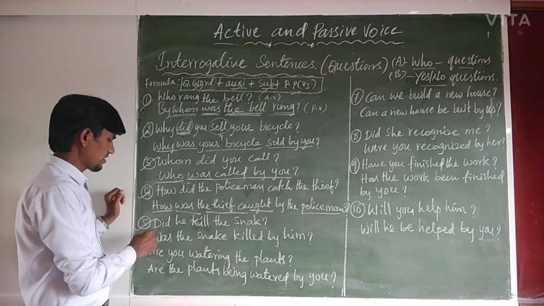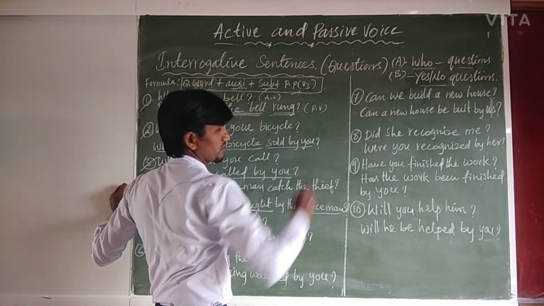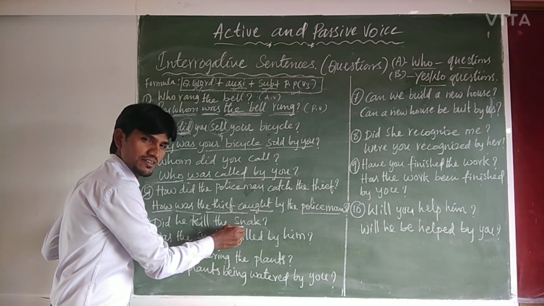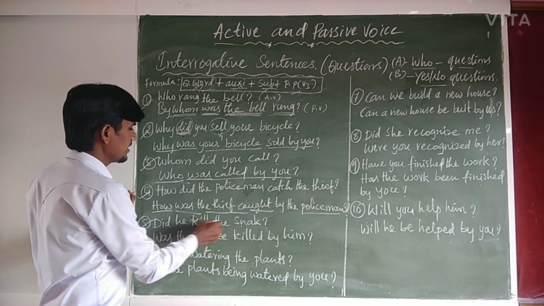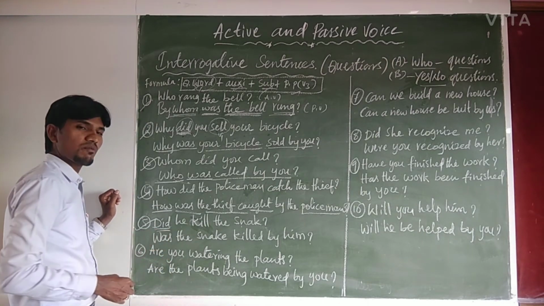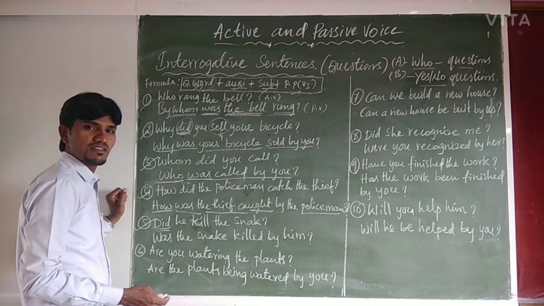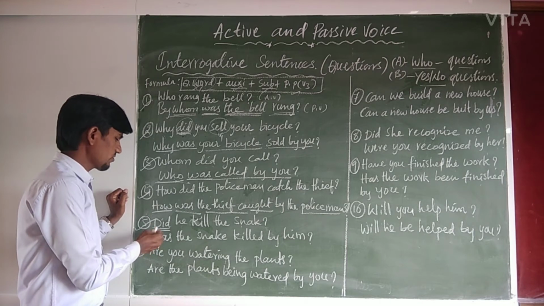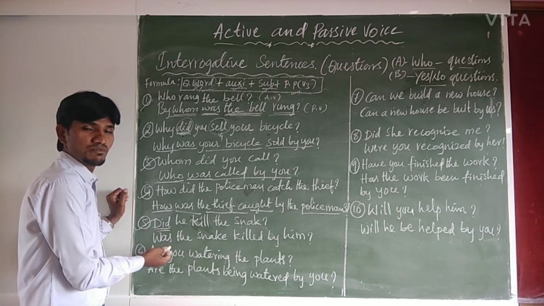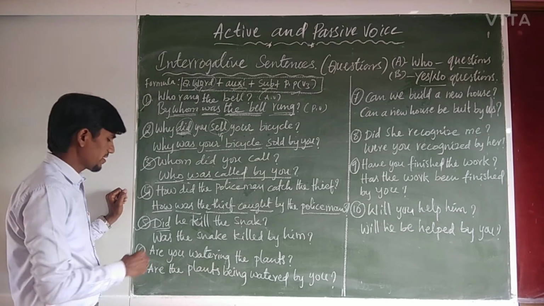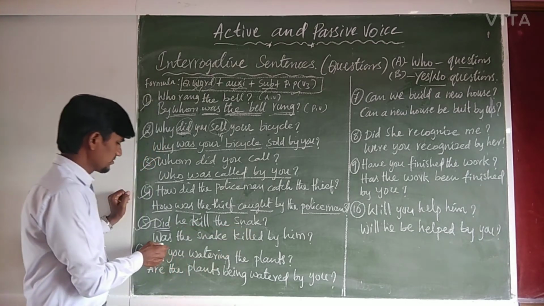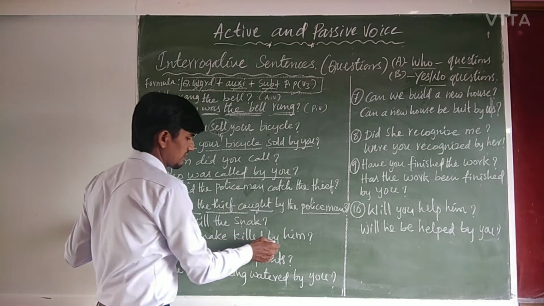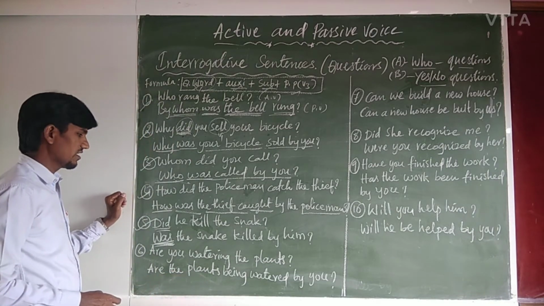Alright, fifth example, let us see. Now, yes or no type of questions. Did he kill the snake? Yes or no? Isn't it? Our answer is yes or no. Did is the simple past verb. With all auxiliaries and all modals, we can frame yes or no type questions. So the tense won't change. Verbs may change, as we already said in the points to remember. Did he kill the snake? So was the snake, question becomes question only. Was the snake killed by him?